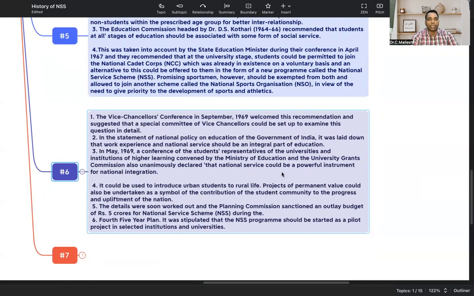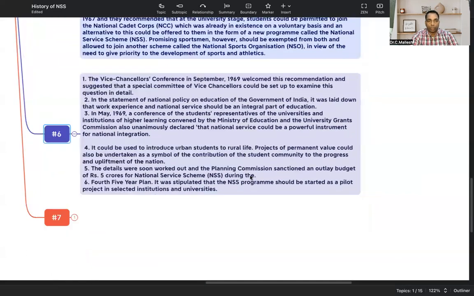So in May 1969, a conference for the student representatives of universities and institutions of higher learning was conducted by the Ministry of Education and the UGC, University Grants Commission. They declared that national service could be a powerful instrument for national integration. So for national integration and nation building, NSS is also a powerful instrument. Everybody came to that conclusion in that conference.